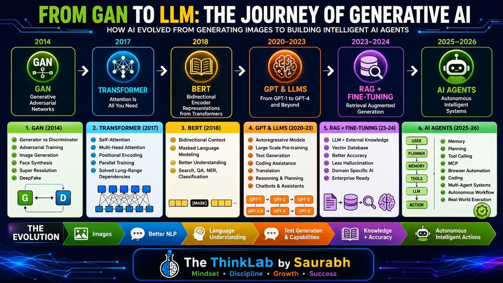Now we are talking about the next evolution, which is multimodal AI. Modern AI is no longer limited to text. Today, models generate text, image, audio, video, documents, and code. This capability is called multimodal AI. For example, you can upload an image and ask the model to explain it, or upload a document and ask it to summarize, right? Provide speech and receive translated text. This makes AI much more useful in real-world applications, right?